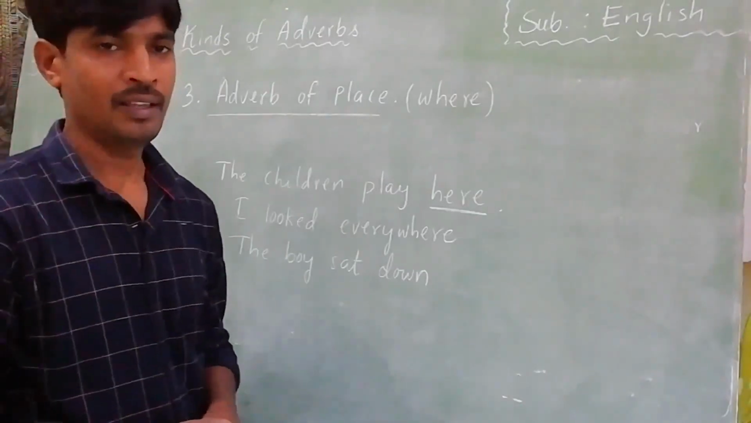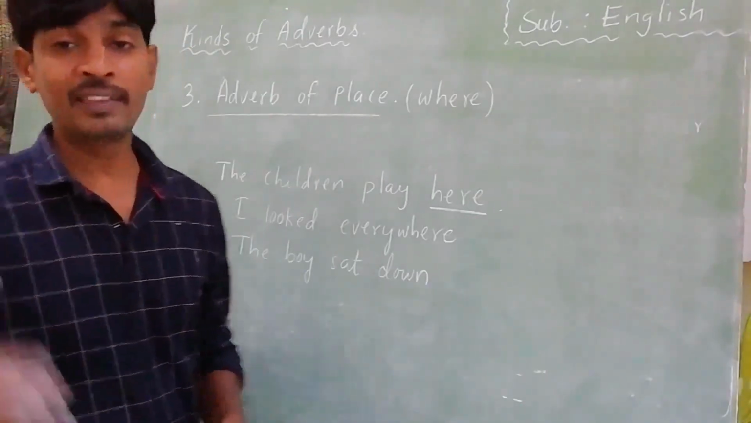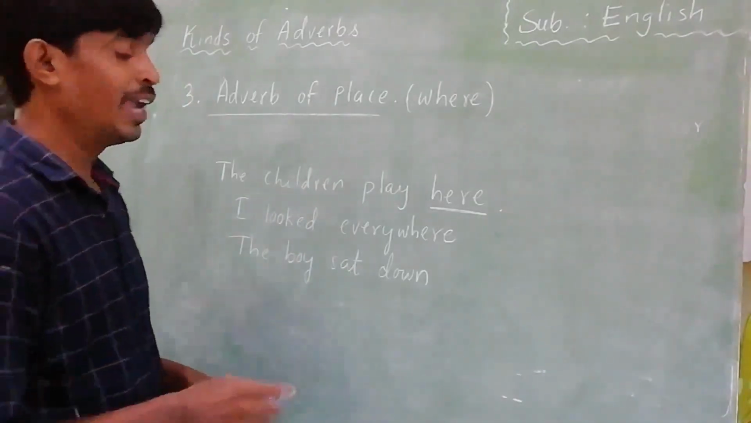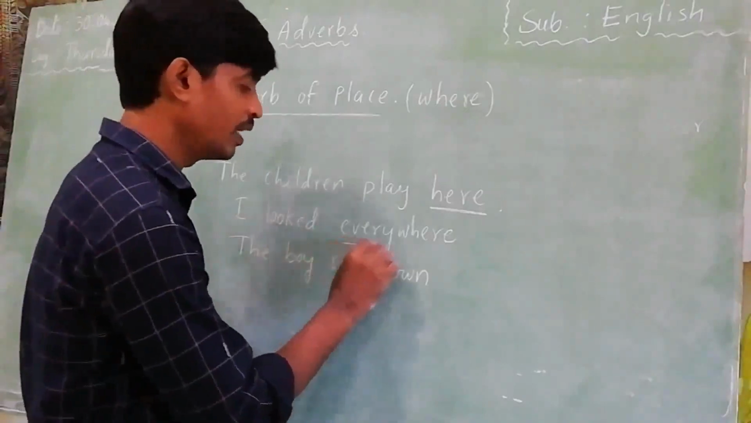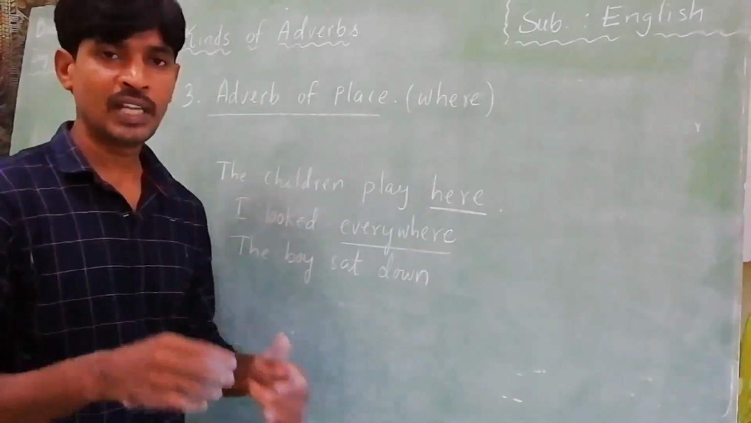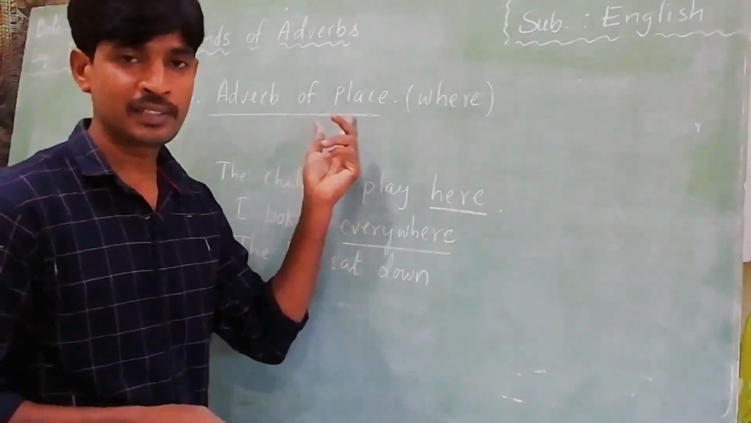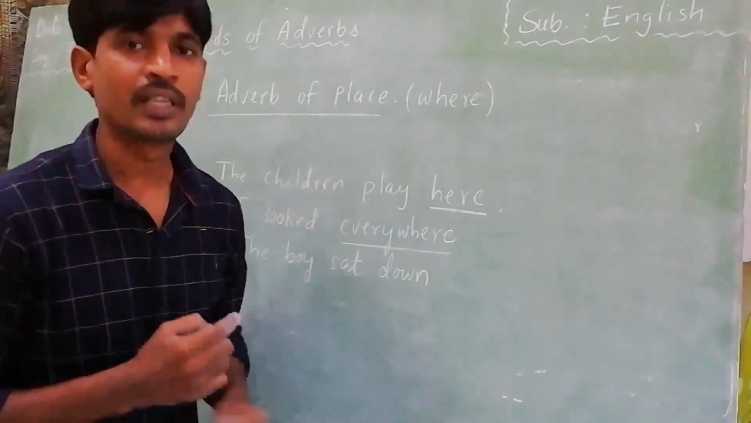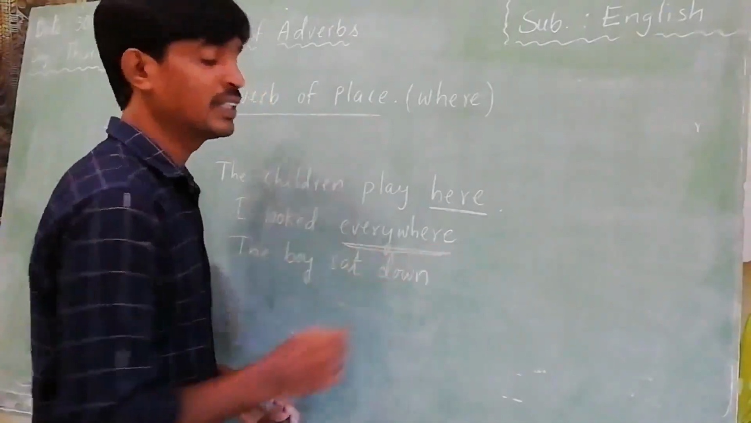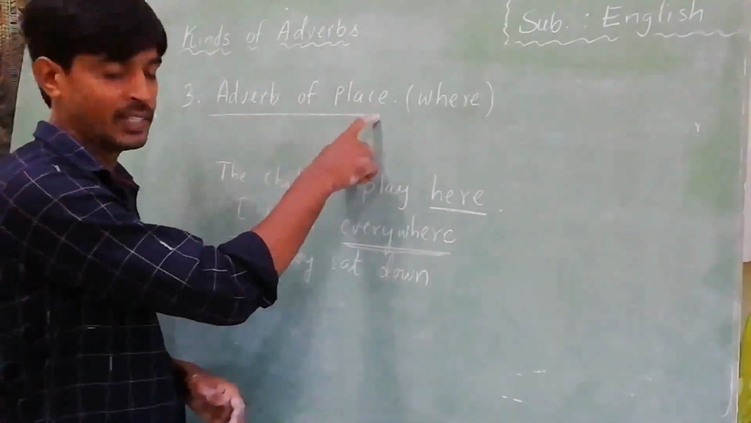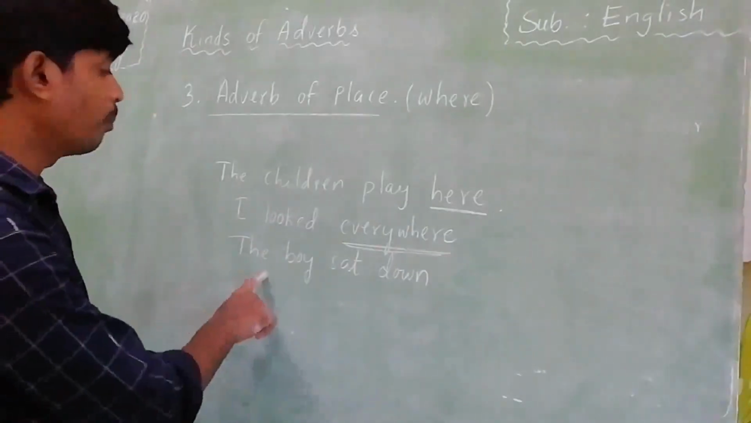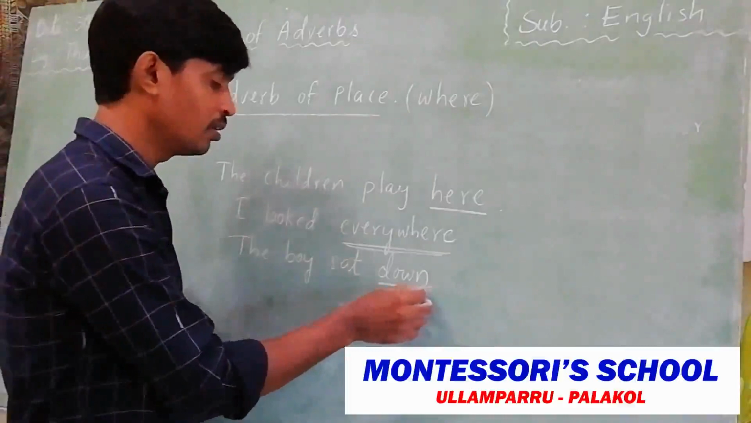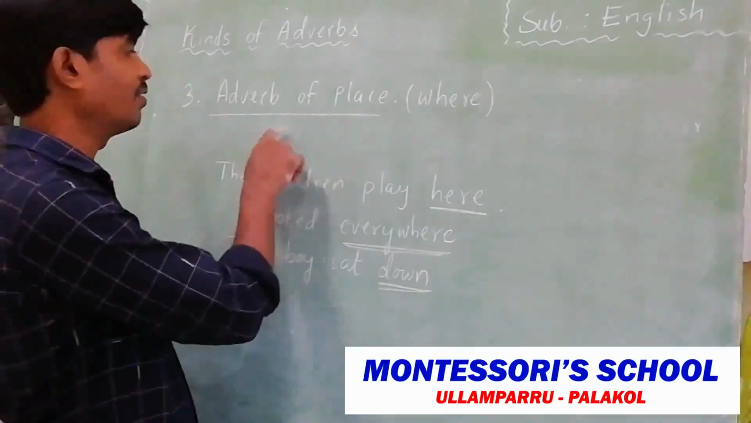Where do you play? I play here, or I play there. Here, there. In the same way, in the second sentence, I looked everywhere. So the word everywhere tells us adverb of place. Where do I look? I looked everywhere. And the third sentence, the boy sat down. So the word down tells us adverb of place.